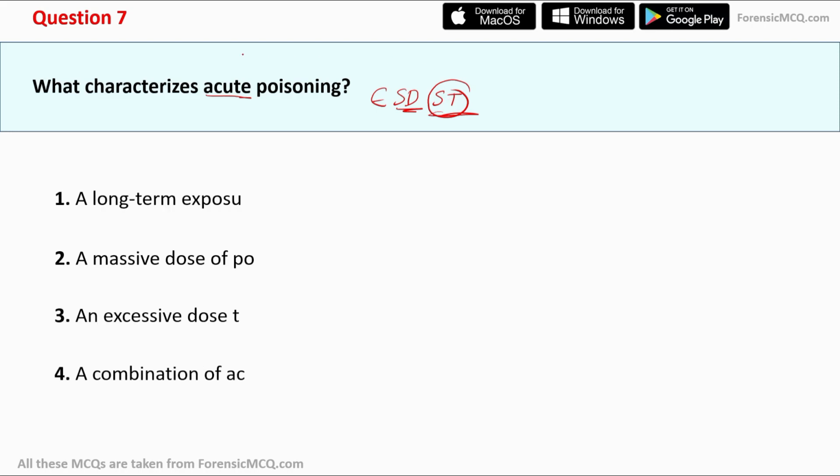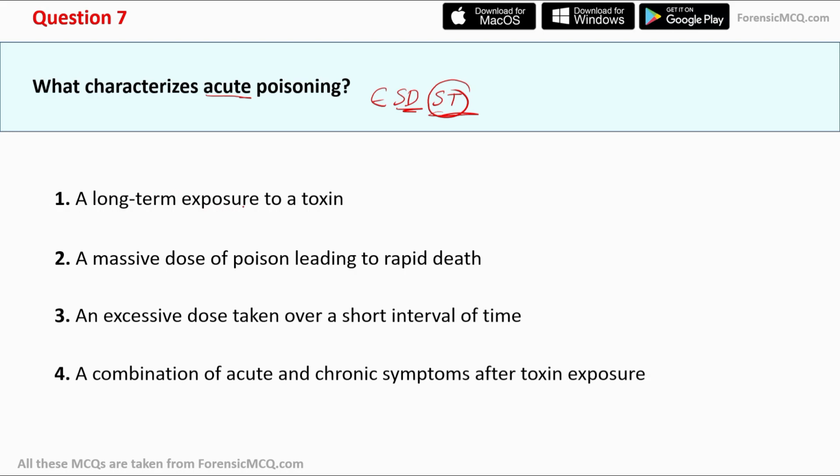Now let's check the options. Option one, a long-term exposure to a toxin. This is incorrect because it defines chronic poisoning. Moving to option second, a massive dose of poison leading to rapid death. This is also incorrect because it says massive dose, but acute poisoning usually has several doses or a single dose, which are usually small. So option 2 can't be correct.